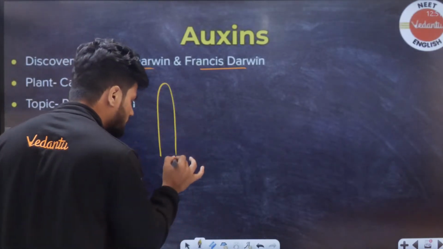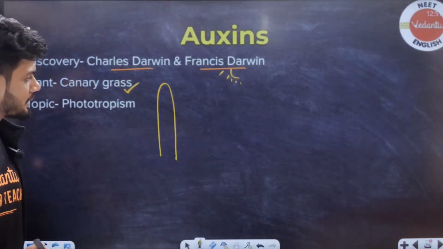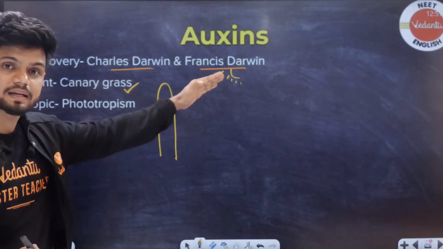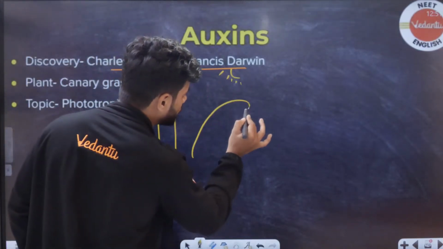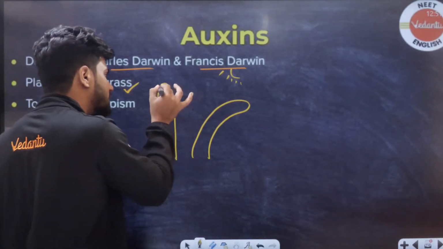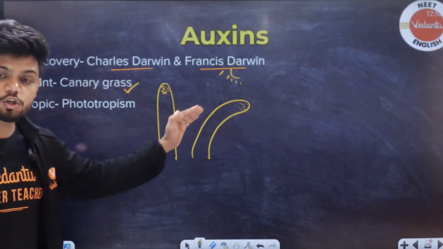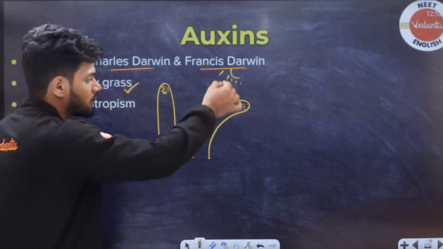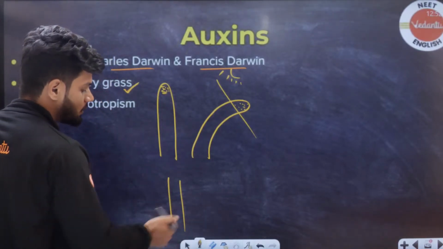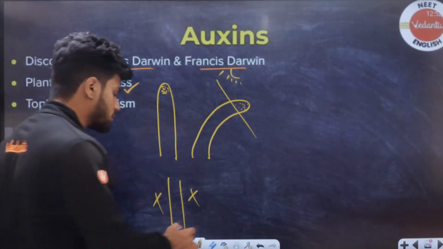for example, this is a canary grass. Now here, for example, I am adding the sunlight. Now this canary grass will grow towards the sunlight. Can you see? It will bend towards the sunlight. So they understood that there is something present in the tip. Because of that, it is able to bend towards the light. So what did they do? They cut the tip itself. Then they noticed that without the tip, it is no more bending.